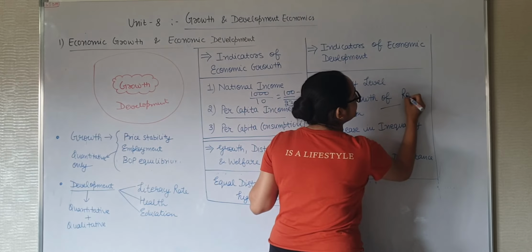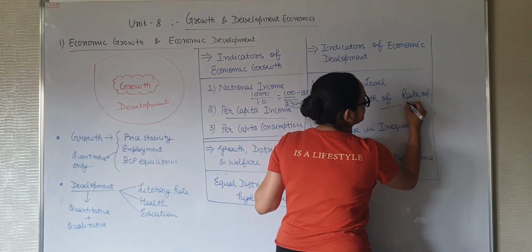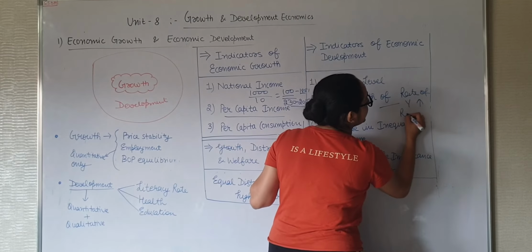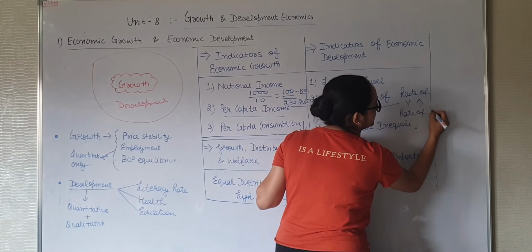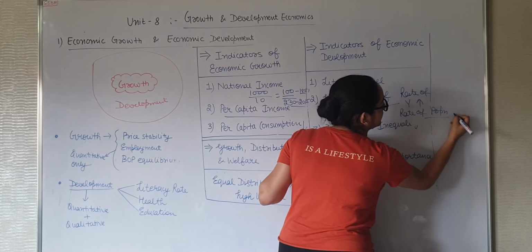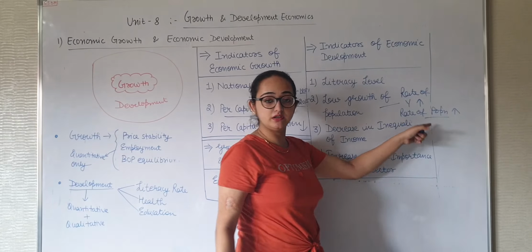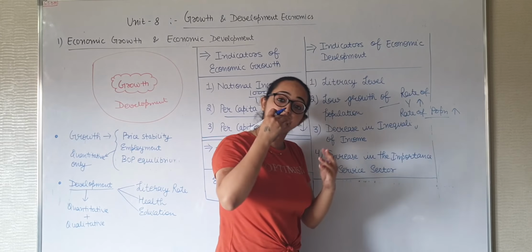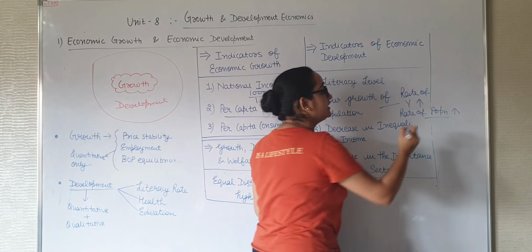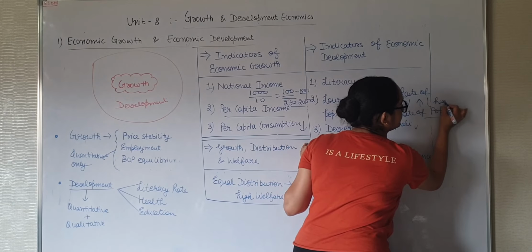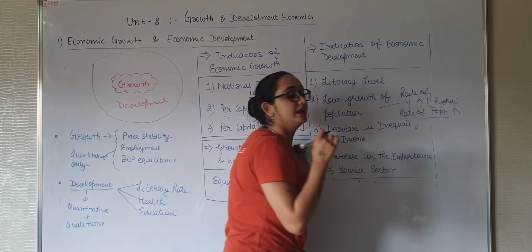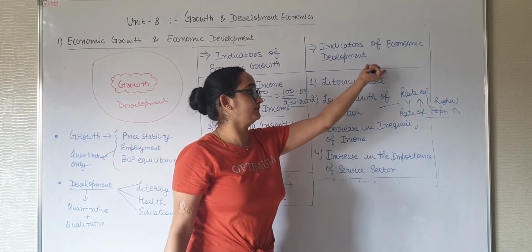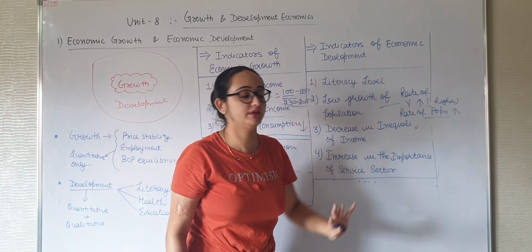Rate of income growth should be higher than the rate of population growth. Both are growing. Income is also increasing, population is also increasing, but the rate at which income is growing should be higher. Only then can we bear economic development.